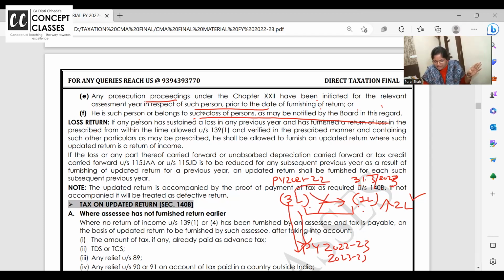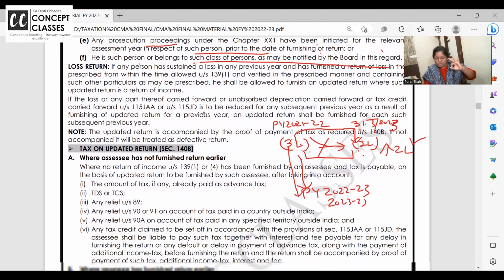So if you change this year's return and file an updated return for 21-22, do you have to revise the next return also where they have set off this loss? Answer is yes. I'll revise this concept. I will revise the whole loss return concept. This topic is very easy.